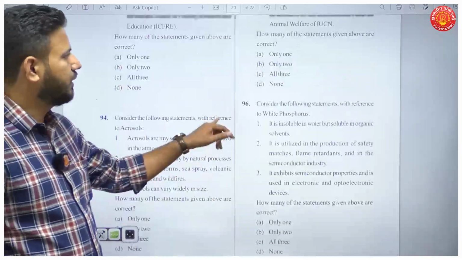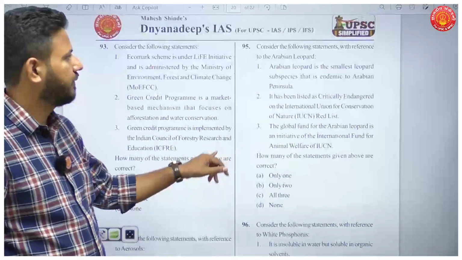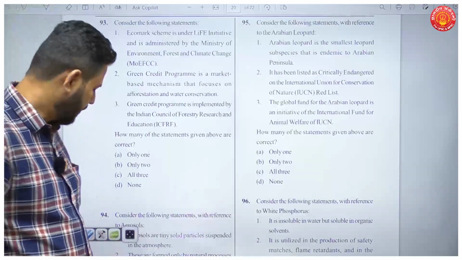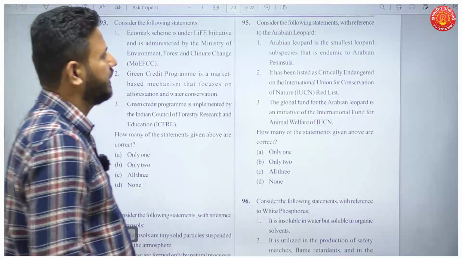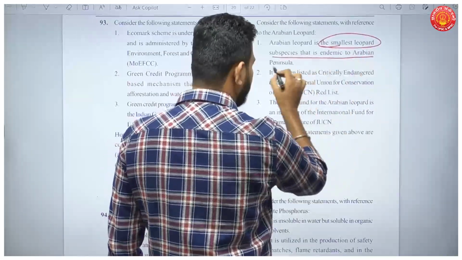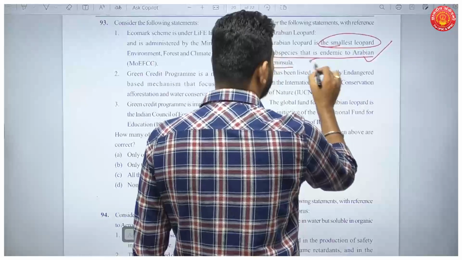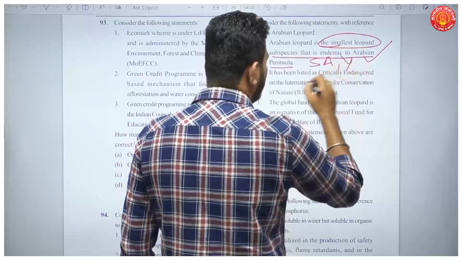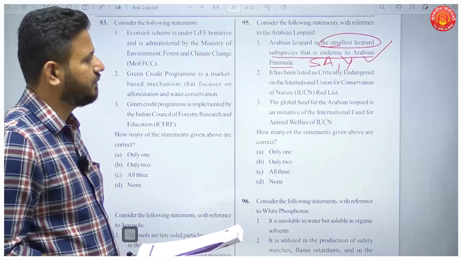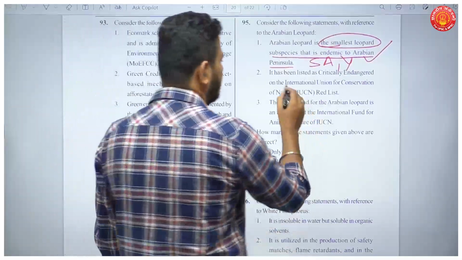Next question, question number 95. Consider the following statements with reference to Arabian leopards. Now the first statement is Arabian leopard is the smallest leopard subspecies that is endemic to the Arabian Peninsula. Yes, in Saudi Arabia, Yemen and all these countries we have this species. It has been listed as critically endangered by IUCN.